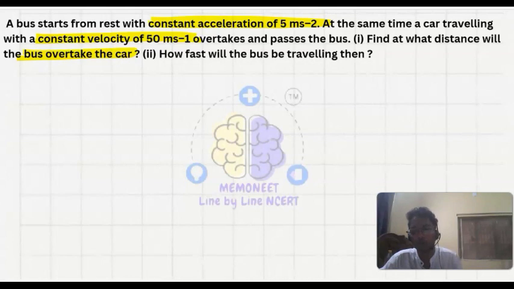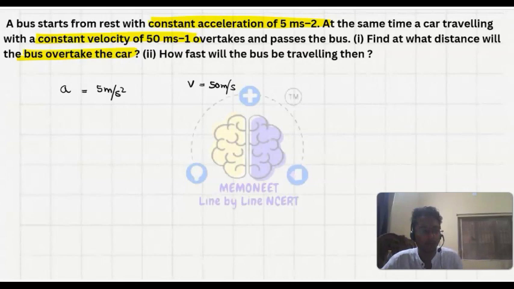In this type of question, we need to analyze that the bus and the car have traveled equal distance when the bus overtakes the car. The bus has acceleration a equals 5 meter per second square, and the car has a constant velocity of 50 meter per second.